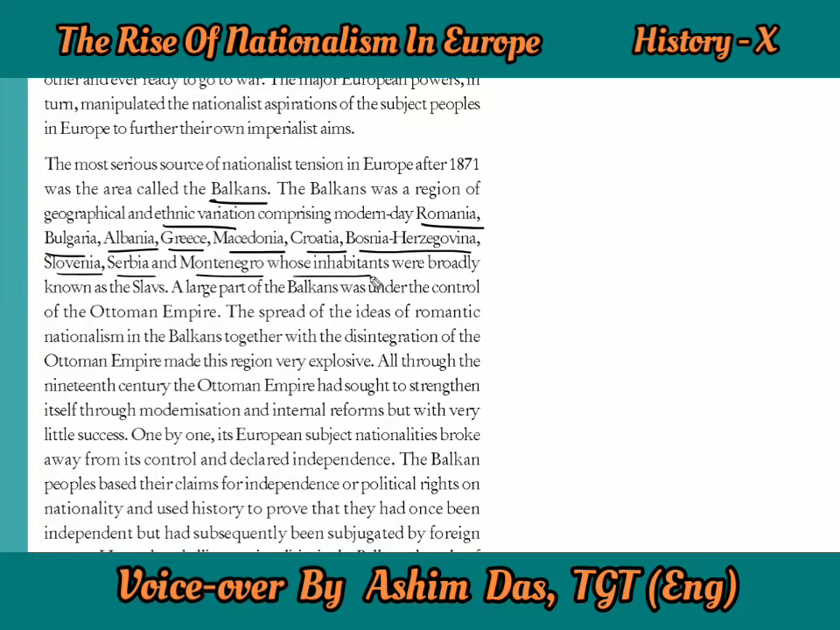If you see where the Balkans are, in present day you will find Romania, Bulgaria, Albania, Greece, Macedonia, Croatia, Bosnia, Herzegovina, Slovenia, Serbia, Montenegro. These countries have come up now. But at that time, all these areas were known as the Balkans, and the people living in those areas were known as Slavs. So the Slavs were a large part of the Balkan region, and a large part of the Balkans was under the control of the Ottoman Empire, that is the Muslim Empire.